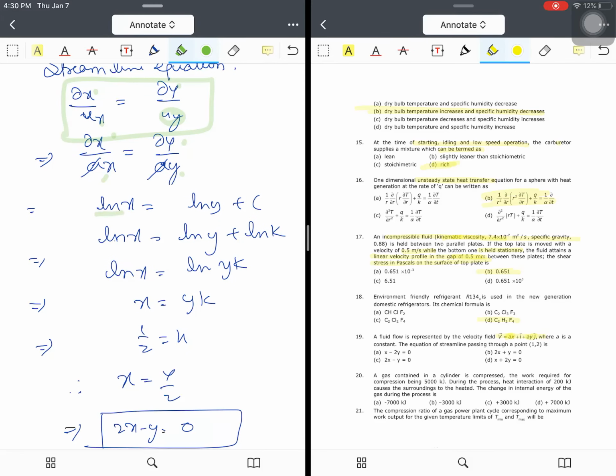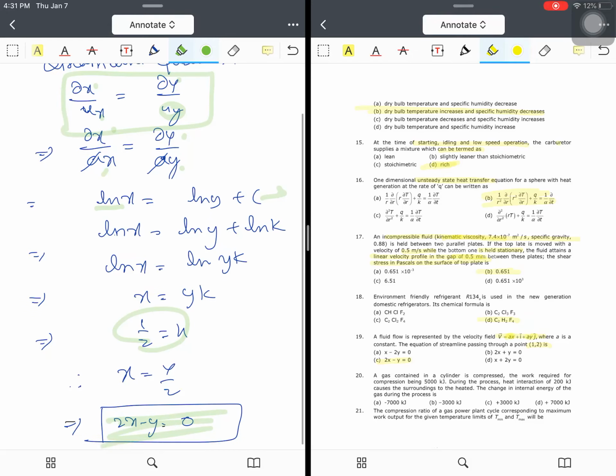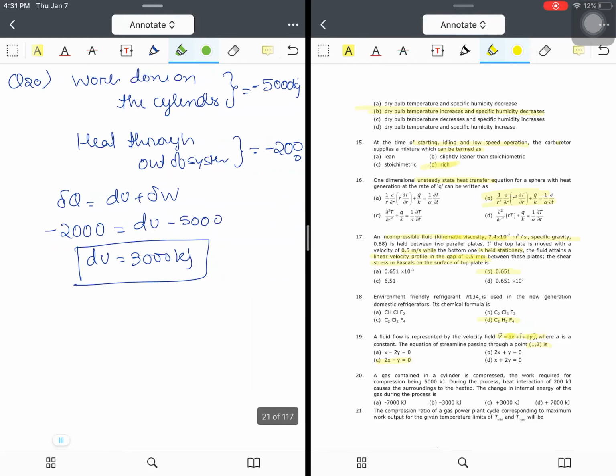ln x is equal to ln y plus c. Now they have given that the streamline passes through (1, 2). Just put the values 1 and 2 in the formula and you will get the corresponding value of the constant. Put it in the main equation, and once you put it, you will get the equation 2x minus y is equal to 0. So this is the answer. Question number 20. Again,